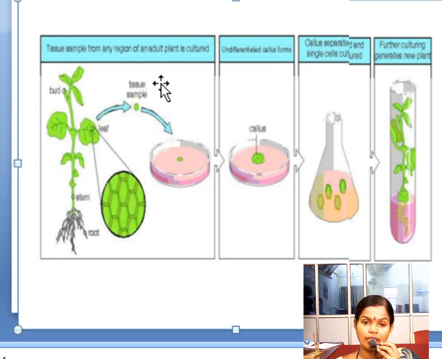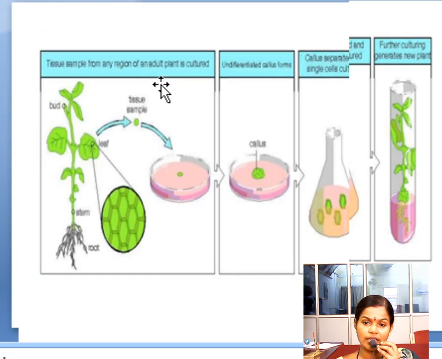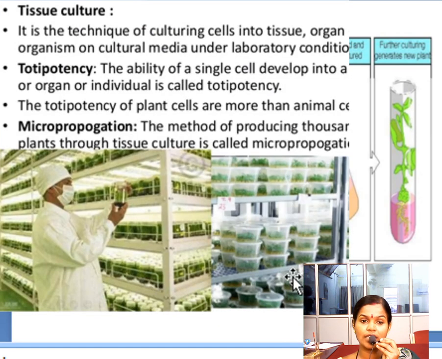Here we are going to see many new terms like embryogenesis, the process of formation of embryo. Callogenesis is the process of formation of callus. Then next we are going to see micropropagation. Micropropagation means the development of thousands of plantlets from a single plant body, as you have seen here in the laboratory.